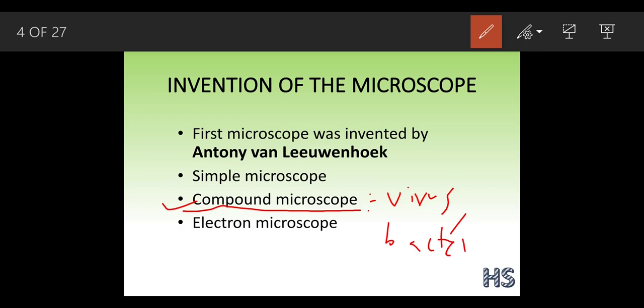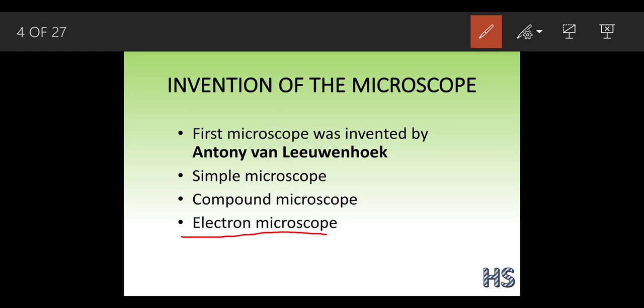Many of the small things, which a simple microscope was not sufficient to magnify. And this compound microscope was discovered by Robert Hooke, as we have mentioned earlier. Then one more microscope came into existence, that is the electron microscope.